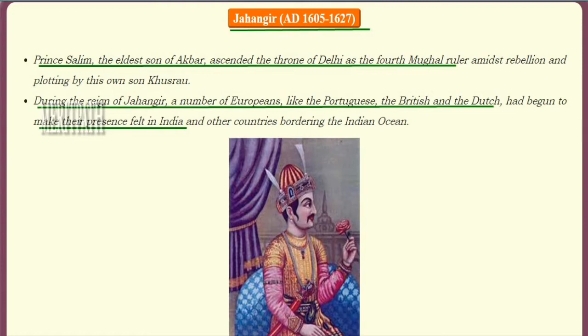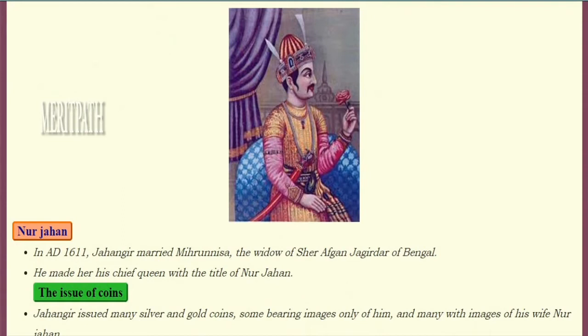So during the ruling period of Jahangir, a number of Europeans, Portuguese, British, Dutch, started to make their presence felt in India and also other countries surrounding the Indian Ocean. So this is the image of Jahangir.